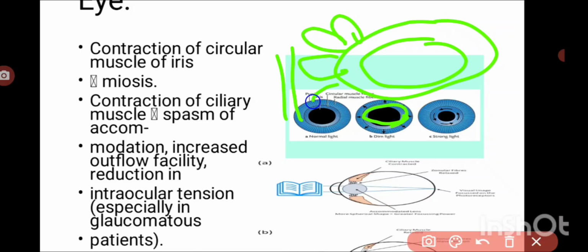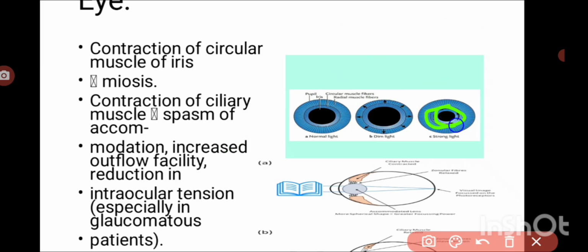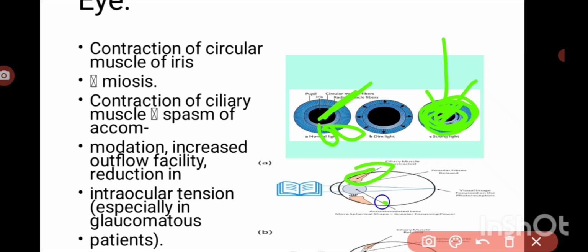Here in the parasympathetic nervous system, acetylcholine, through stimulation of M3 receptors on the eye, causes contraction of these circular muscles. Contraction of the circular muscles causes pupil constriction, while contraction of the radial muscles causes pupil dilation. So acetylcholine causes contraction of the circular muscles, which causes pupil constriction, nothing but miosis. It also causes contraction of the ciliary muscles as well.